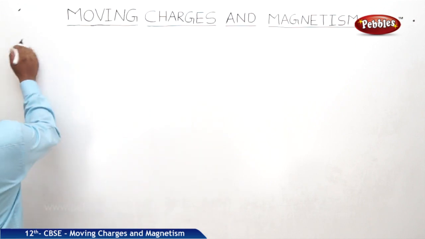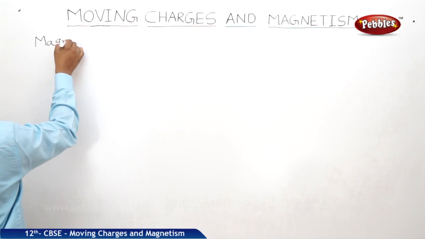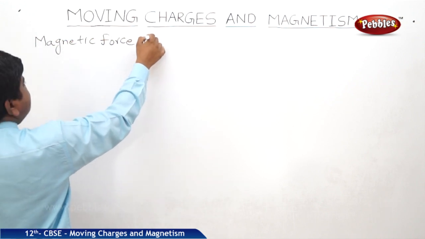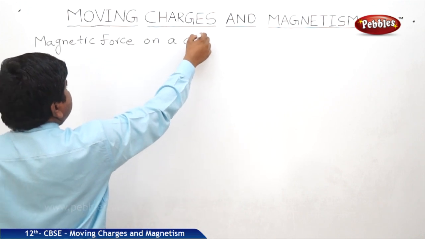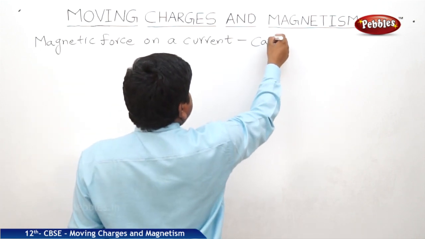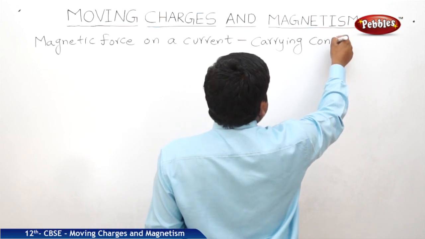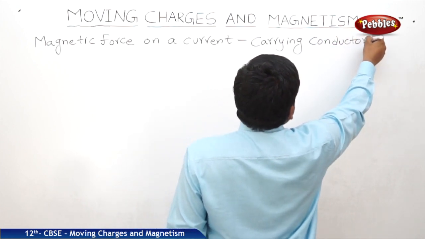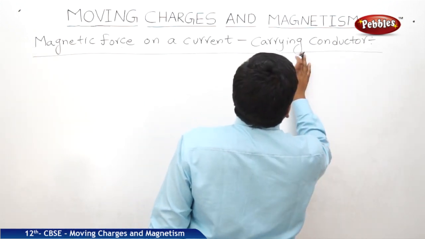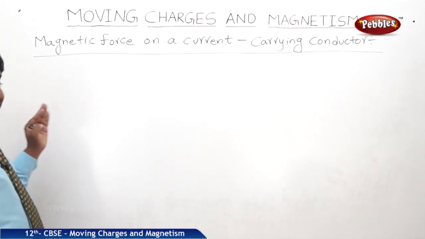So the next concept is magnetic force on a current carrying conductor. Let us take a conducting rod.